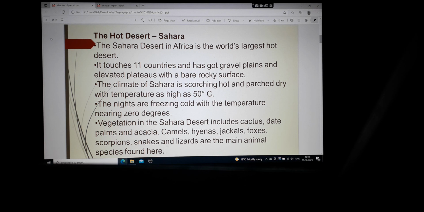So there's a difference between cold desert and hot desert. The Sahara is the largest hot desert in the world. It touches 11 countries and has gravel plains and elevated plateaus with a bare rocky surface. This means that the Sahara Desert covers 11 countries in the continent of Africa.